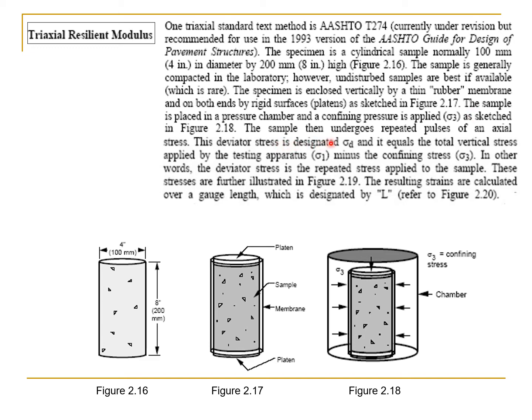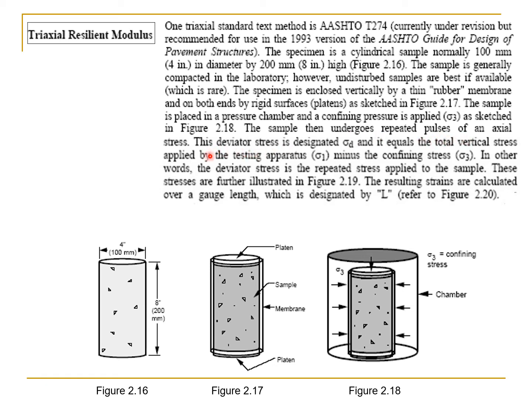The sample then undergoes, and this point is very important, repeated pulses of an axial stress. So in the triaxial resilient modulus test, we are going to introduce repeated pulses of axial stress.